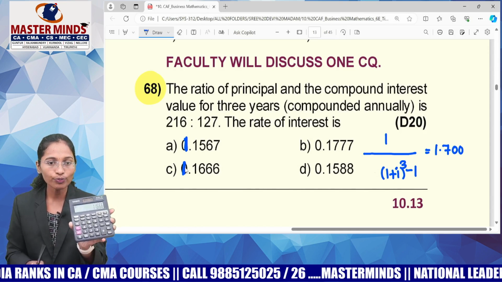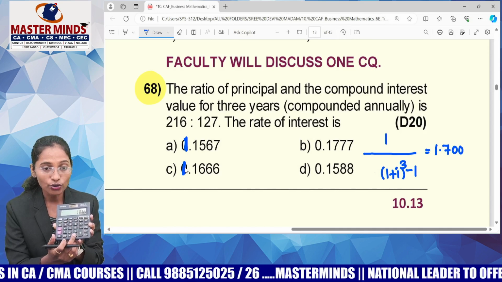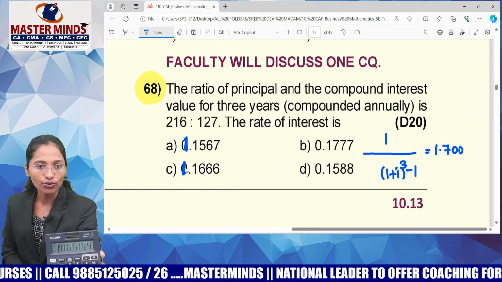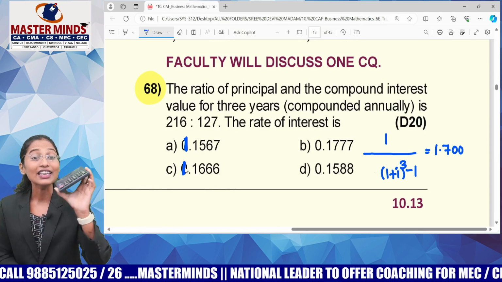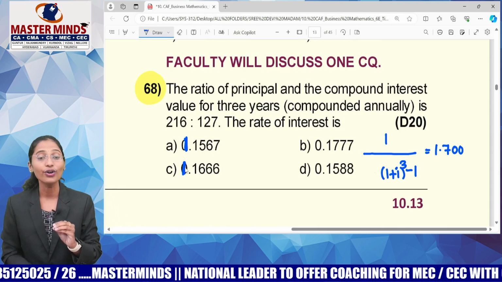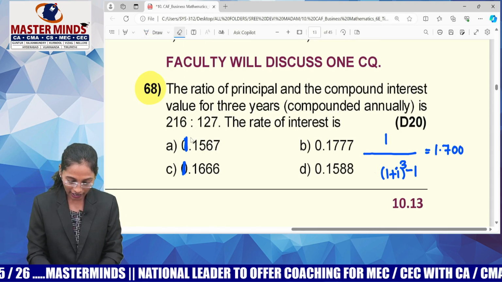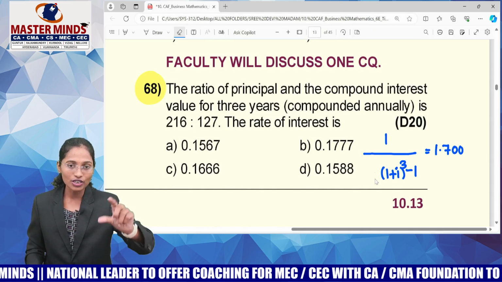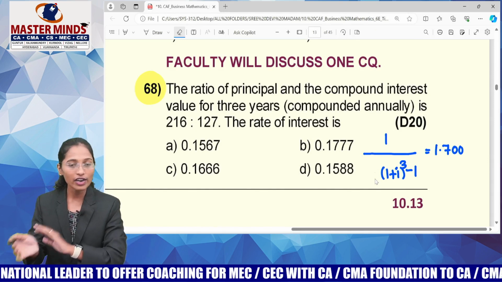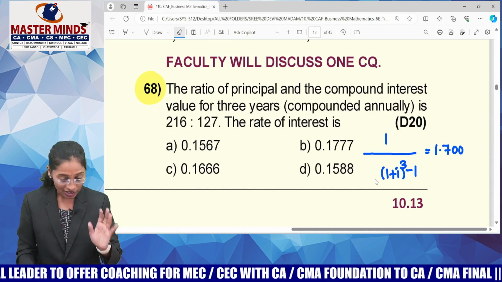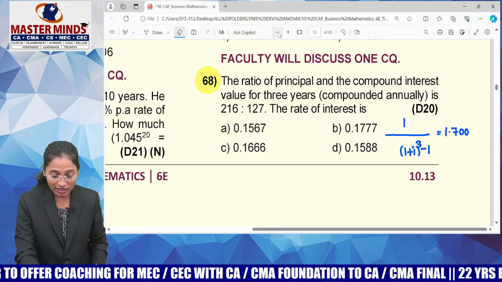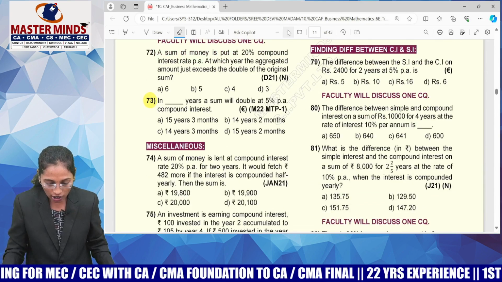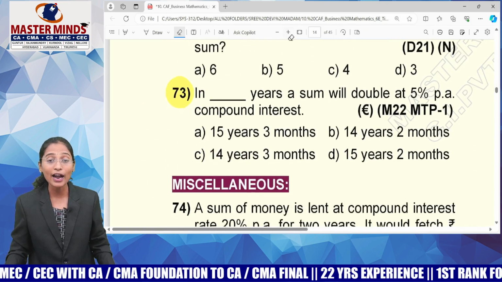1.1666. Have you? Next whole cube, into equals to 2 times. Next minus 1. Next divided by, equals to. Are you able to get 1.7? Yes, it means option C is a correct answer. Try to understand the significance of using your calculator, guys. If you want to solve this question through regular calculations, people will write inverse means 127 by 216 and then they will write 1 minus. It is simply a time waste task, guys. Because you are having your calculator, you can use this method or option verification method, because I have told you many times, to solve any question, this method is easier compared to solving it.